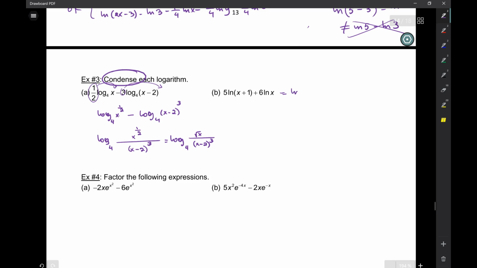Here, it's going to be ln of x plus 1 to the... no, this is a cube because it's to the power of 3. If this was 1/3, yeah. So (x plus 1) to the 5 plus ln of x to the 6, and we multiply. So ln of (x plus 1) to the 5 times x to the 6. I like to put brackets because you want to know that both of those are an argument of the ln.